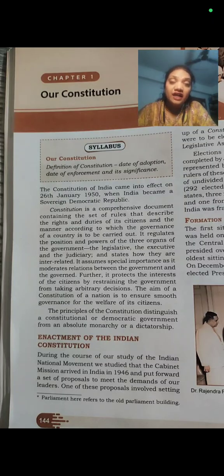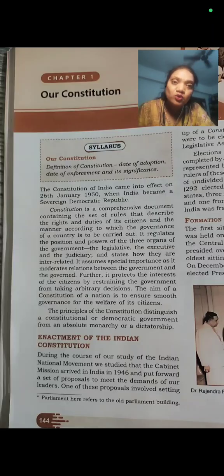India is a very vast country. It has 28 states, 8 union territories, and right now we have a population of around 148 crores. We must remember that it's very difficult to manage such a big country. At the time of 1947, when India got independence, the population of the country was also very high.